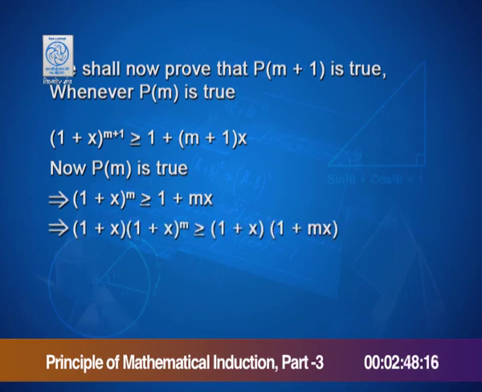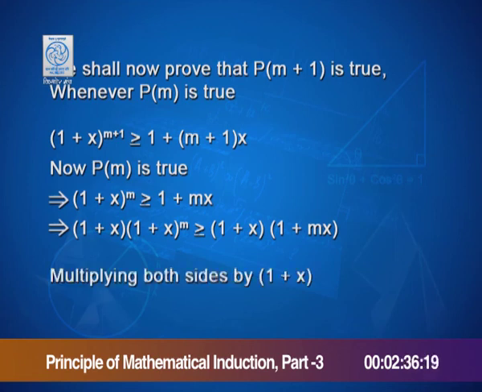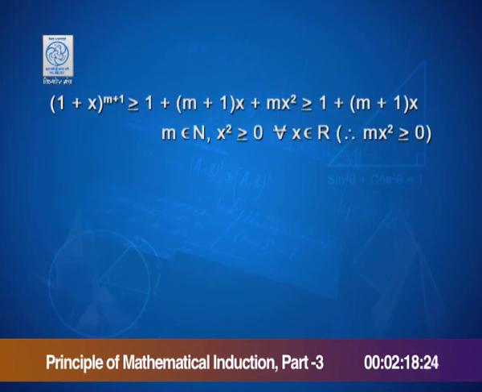This implies 1 plus x into 1 plus x raised to m is greater than or equal to 1 plus x into 1 plus m x. Could you guess how we have written this? We have multiplied both the sides by 1 plus x. This can be written as 1 plus x raised to m plus 1 is greater than or equal to 1 plus m plus 1 into x plus m x square. This further can be written as 1 plus x raised to m plus 1 greater than or equal to 1 plus m plus 1 into x plus m x square, which is again greater than or equal to 1 plus m plus 1 into x.